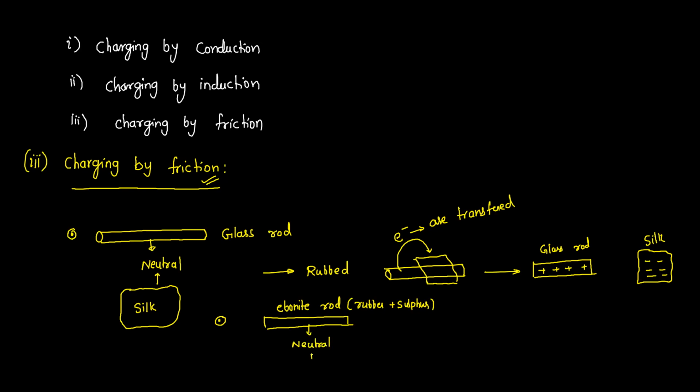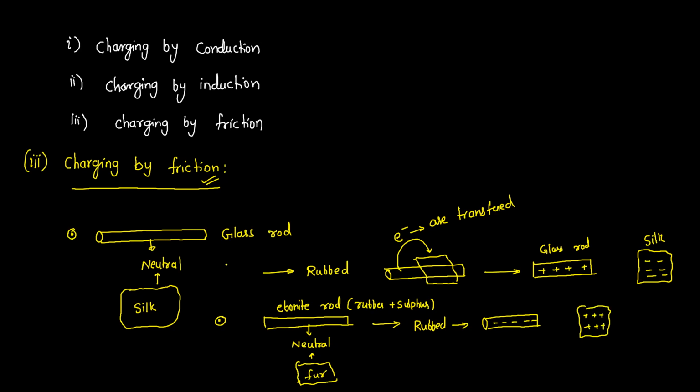This is neutral, and I have considered one more cloth, and this is fur. I hope everyone knows what fur is. F-U-R, fur. What I did next, I have rubbed them. I have rubbed this ebonite rod and fur. What scientists have observed is, after rubbing this ebonite rod with fur, this ebonite rod was getting negatively charged, whereas this fur was getting positively charged.